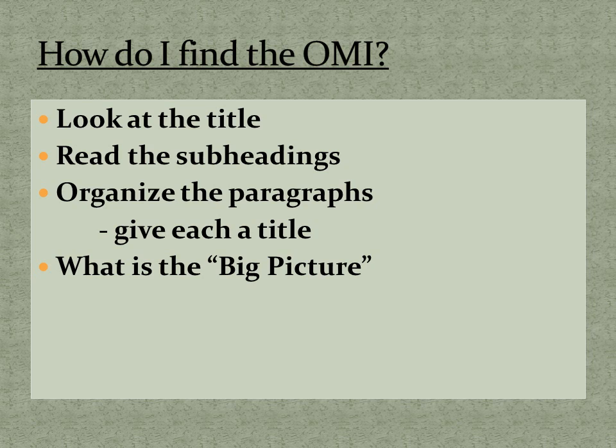Subheadings, if they're there, give you the topic of that paragraph or those few paragraphs together. And then if a paragraph doesn't have a subheading, give it one. Read it and say, what's the topic of this? And then write it in the margin. And then what you as the reader do is you look for the big picture. What do all 3 or 4 or 5 or however many of those subheadings put together tell you? What's the overall main idea about that topic?